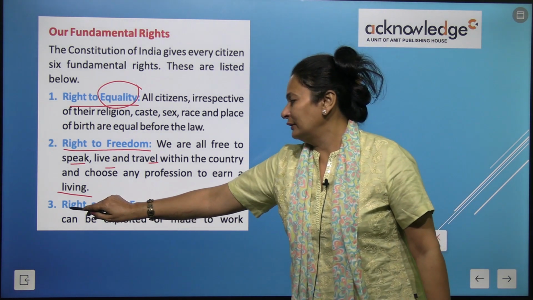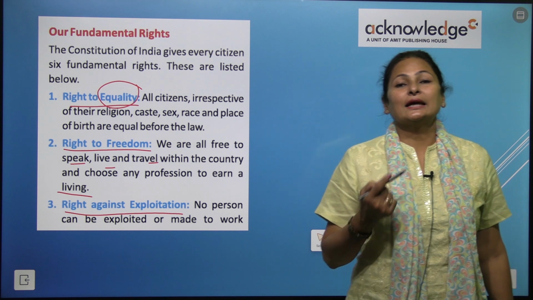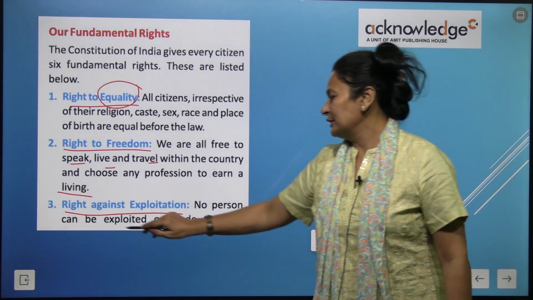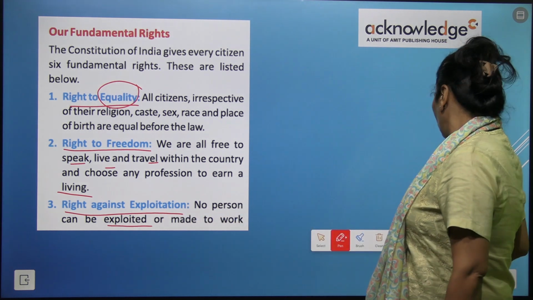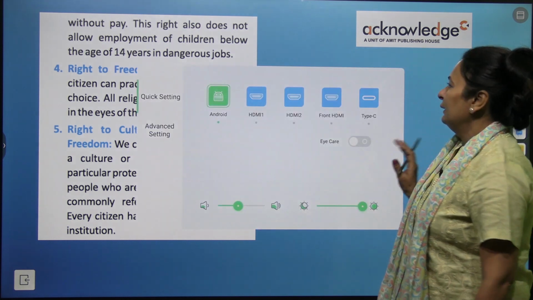Now next right that India Constitution gave us is right against exploitation. No person can be exploited or made to work without pay, right?